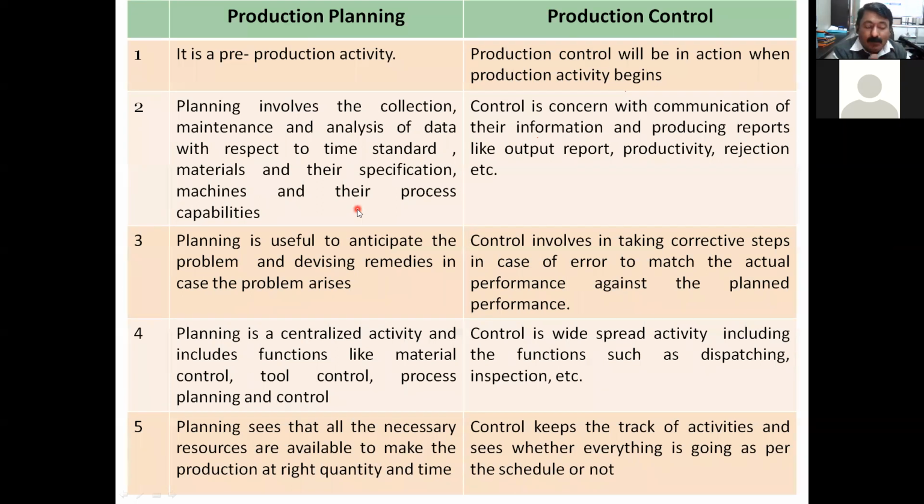So what are the different machines available? We have 3 machines available, and the process capabilities. What is the capability of the process? If I want a very accurate, highly precise gear, is the machine and the process that we are utilizing for this fabrication and machining of the gear sufficient? Does it have the capability to provide the required material removal rate as far as time is concerned, and to provide the quality specification, surface roughness, and dimension tolerances, whatever the requirement of the gear?